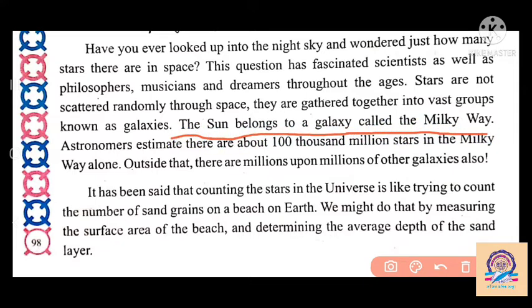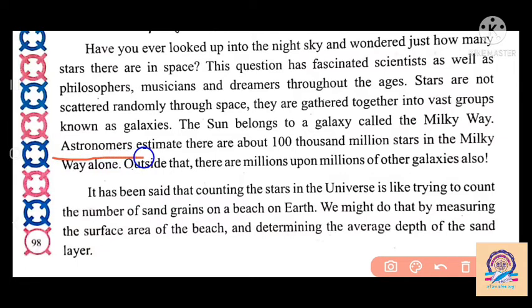There are lots of galaxies in the universe, but our galaxy, our solar system, our 8 planets, some stars and the Sun all come in the Milky Way galaxy, because we see it in the night sky or in the day sky. Our galaxy looks like a Milky Way, like a milk color. So we can say that our stars, our Sun belong to a galaxy called the Milky Way galaxy.